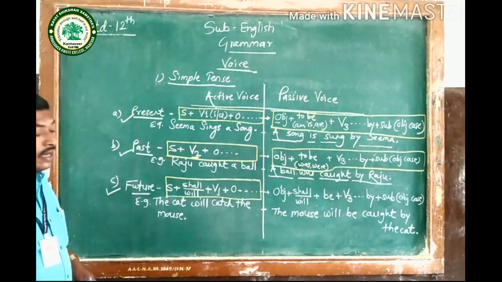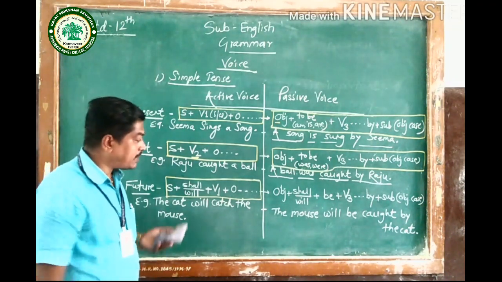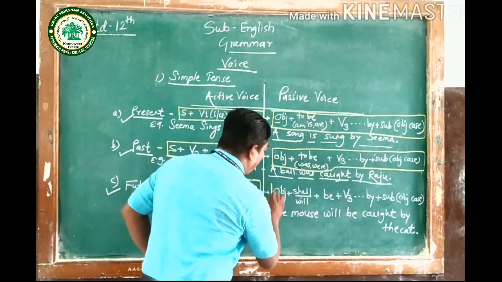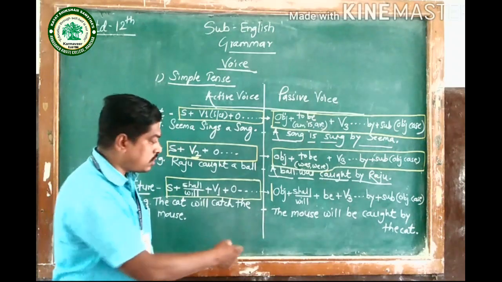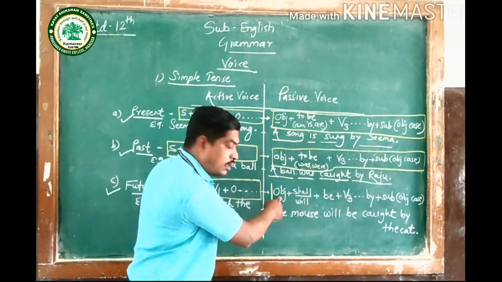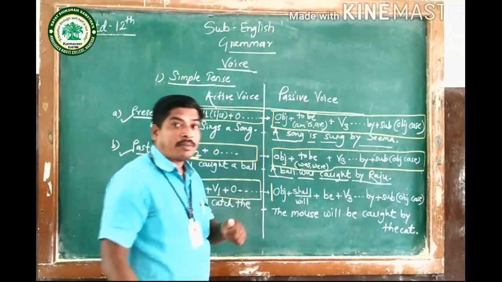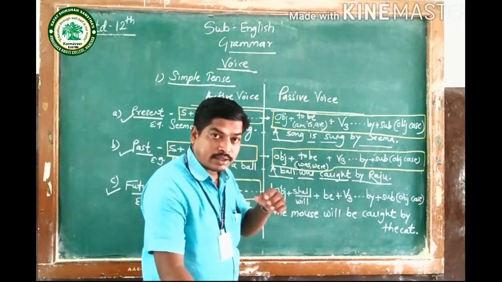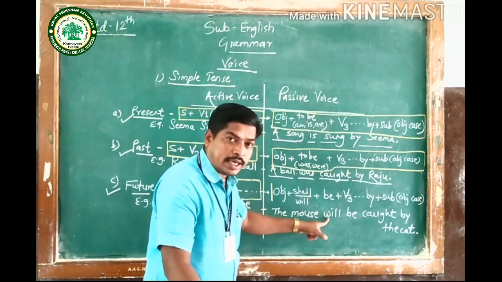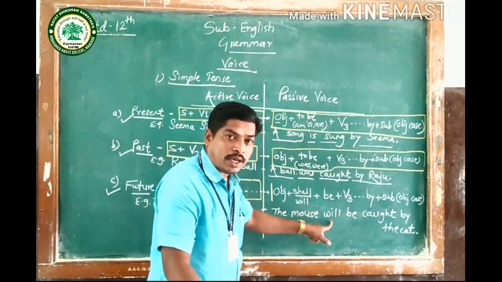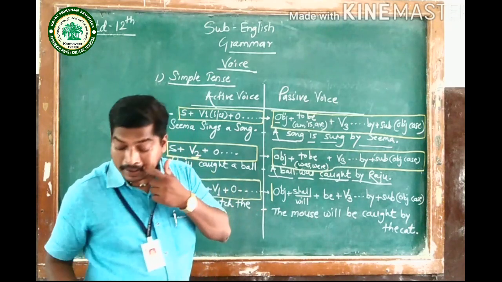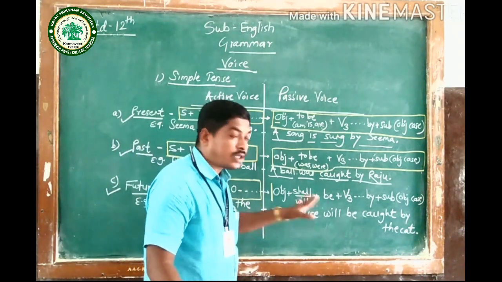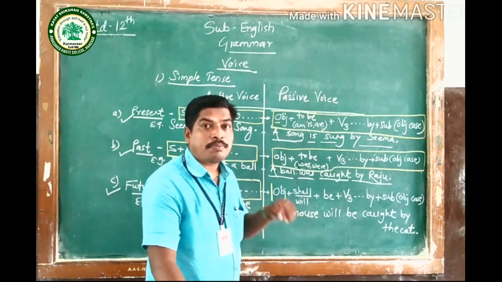Now, while modifying it into passive voice, we have to begin the sentence with the object. So the object is the mouse. Then the appropriate form of future helping verb, that is shall or will. So will is used here. And be, this word must be used there, because just after shall and will, we can't use the past participle.